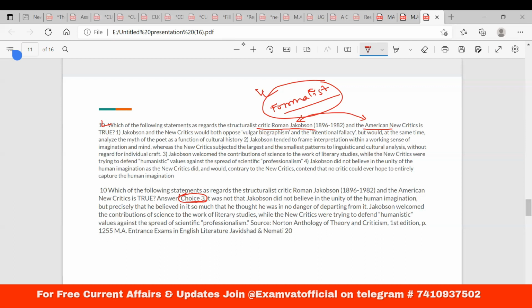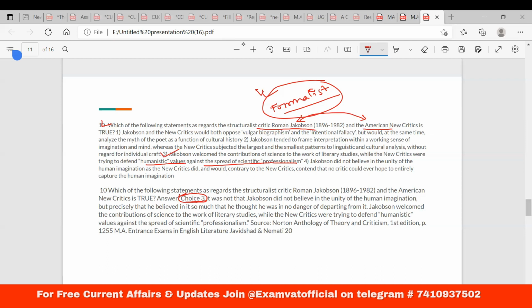So what should be the correct answer? The correct answer should be number 3. Jakobson welcomed the contribution of science to the work of literary studies, while the New Critics were trying to defend humanistic values against the spread of scientific professionalism. Okay, for the last question, I'll not go for an elaborate explanation. It is your task.